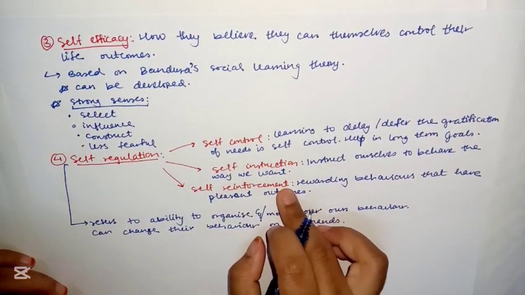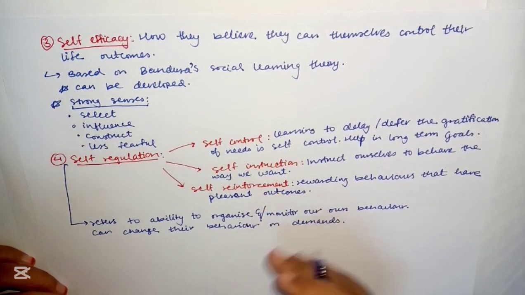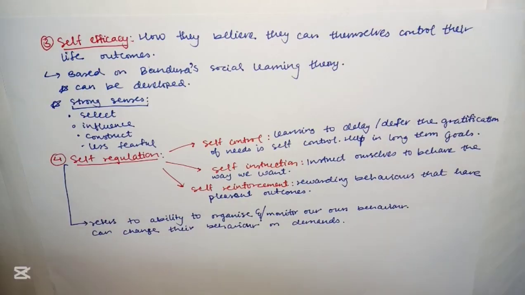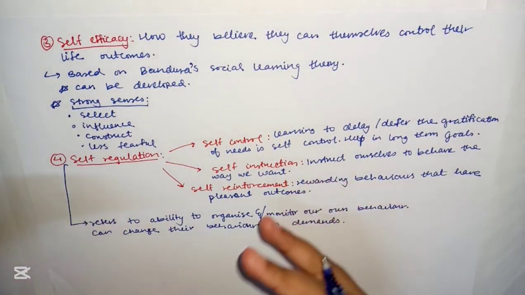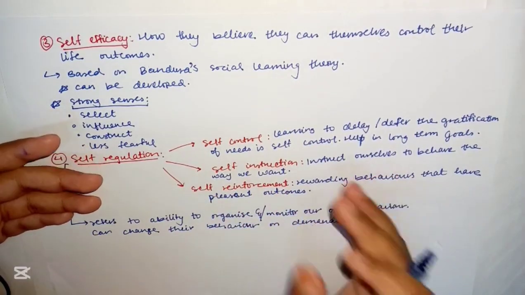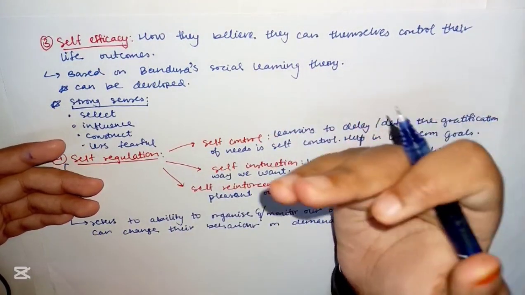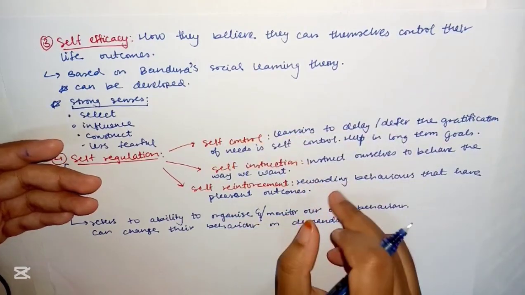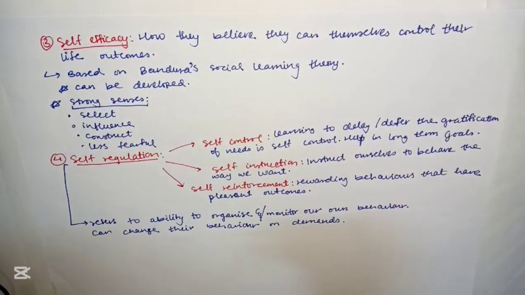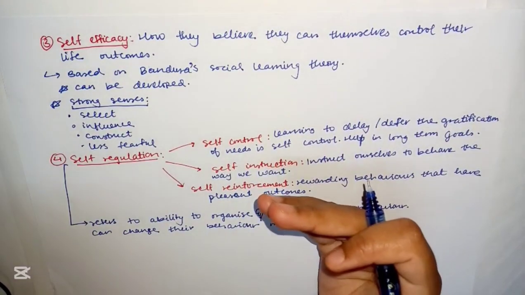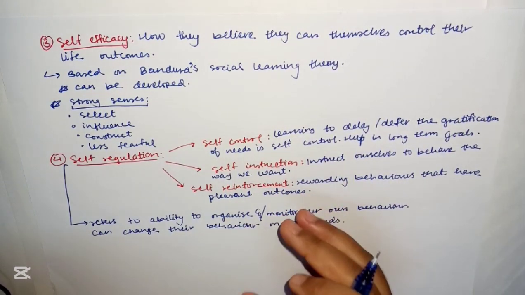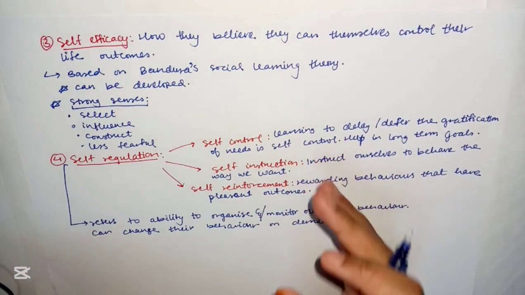Outcomes. What is reinforcement? To make something more effective. If you have a positive reinforcement, you give it positive consequences, make yourself feel good on it, so that when you do that kind of work again, you feel the motivation to do it because you've done it before and felt it rewarding. So rewarding behaviors that have pleasant outcomes is self-reinforcement. You must give time to yourself, like you may go to see a movie with friends if you've done well in examination, etc. These techniques have been tried out and found quite effective with respect to self-regulation and self-control.